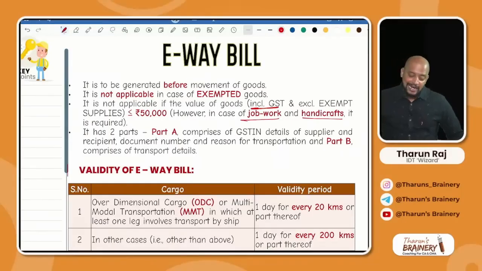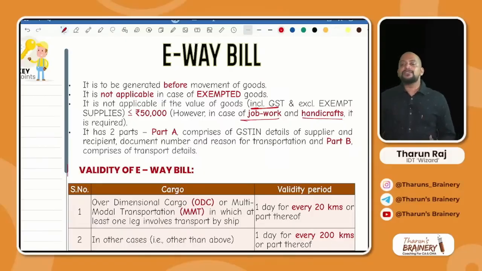Is it clear? Then next, it has two parts. What are the two parts? Part A comprises the invoice details. Invoice details means GSTN of the supplier, GSTN of the recipient, description of the goods, all those things will be there, and reason for transportation. So whether it is transported under supply or without supply, those details will be there. And Part B comprises transport details. Transport details means vehicle number, from where it is transported to which place it is transported, those details will be there.